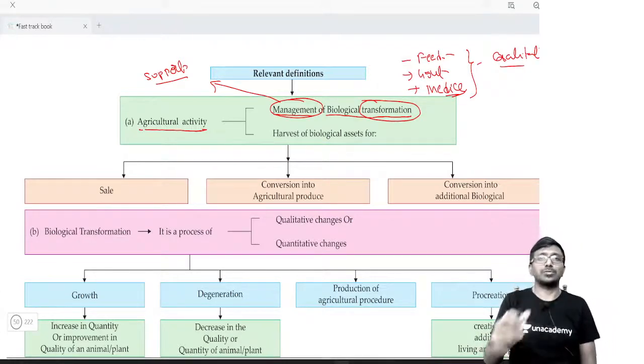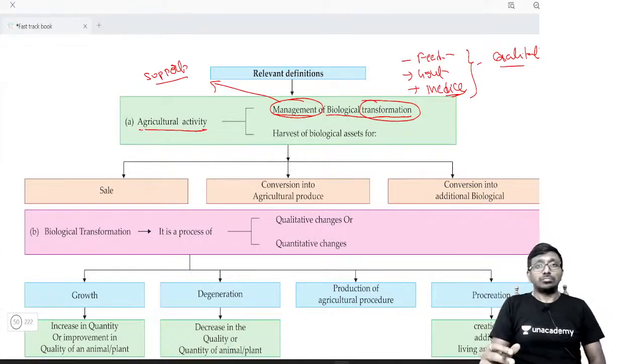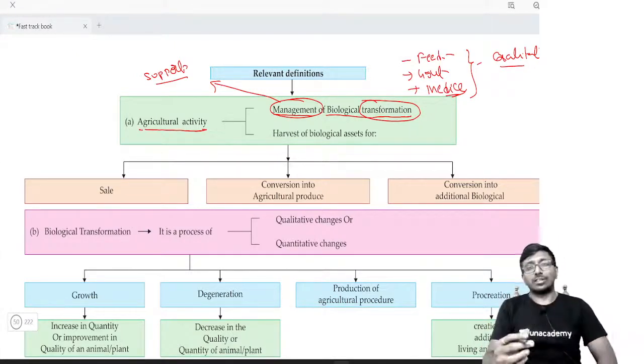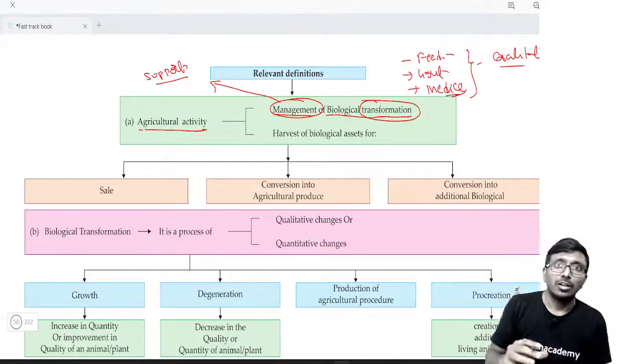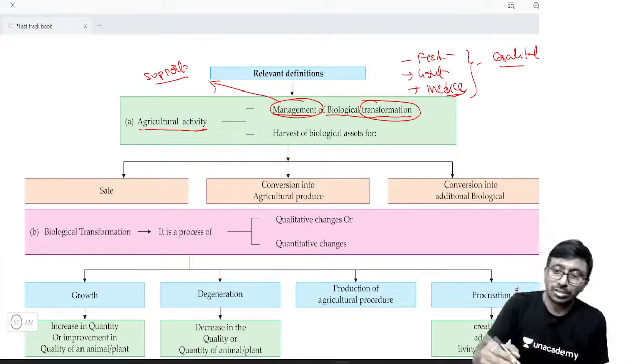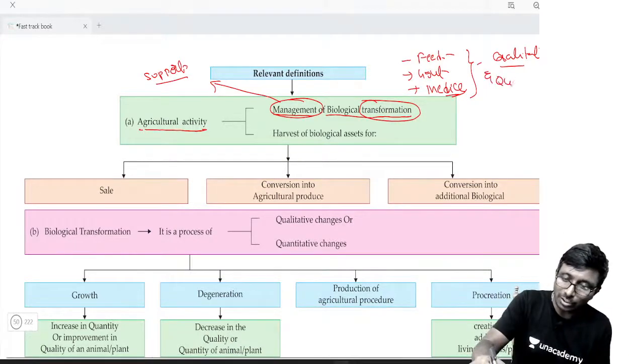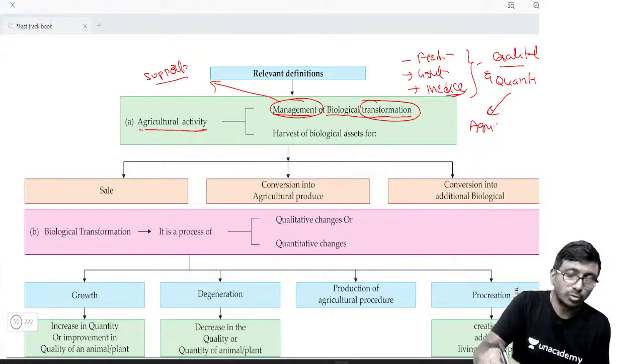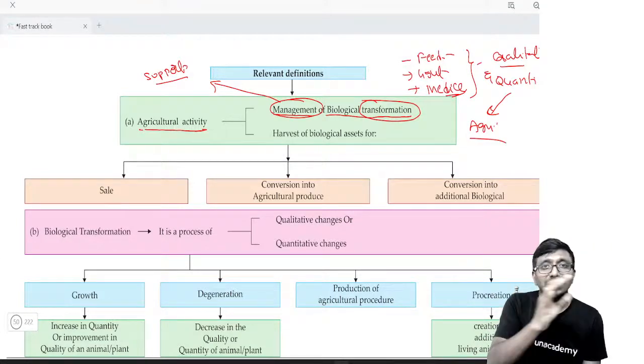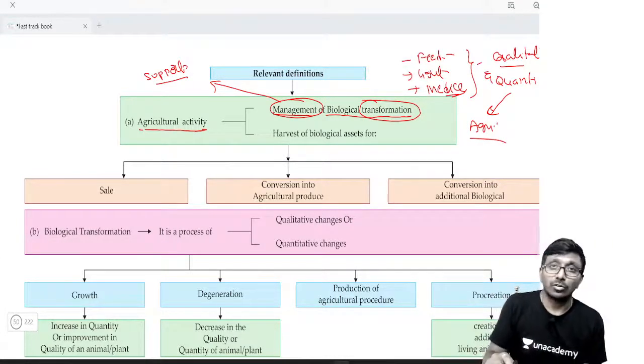Suppose it is with respect to a cow. If you give good food and take care properly, quality milk will come out. At the same time, quantitative benefit will also come. Quantitative with respect to agriculture produce means, for example, it was giving 10 liters of milk. I don't know how much one cow will give actually.